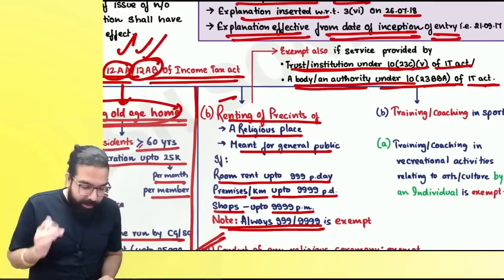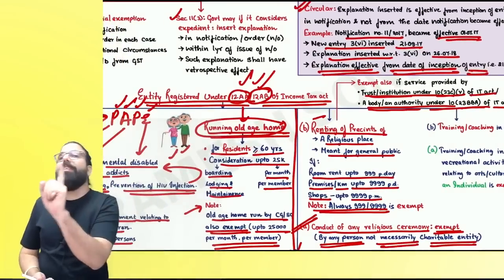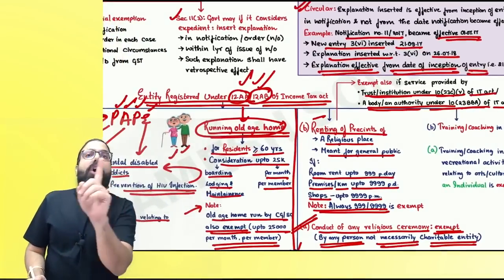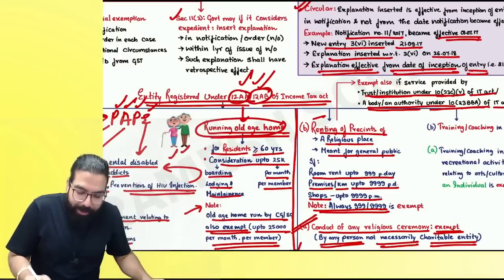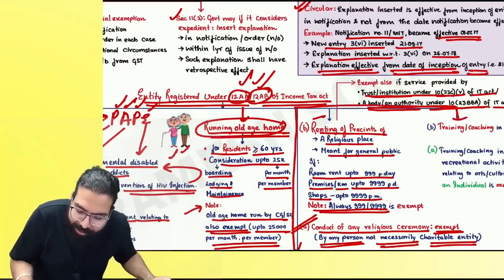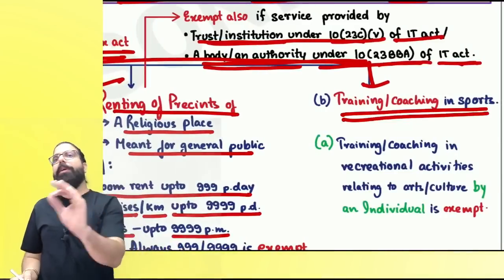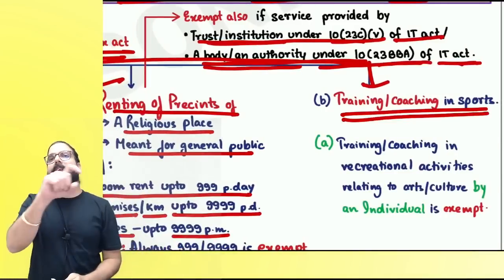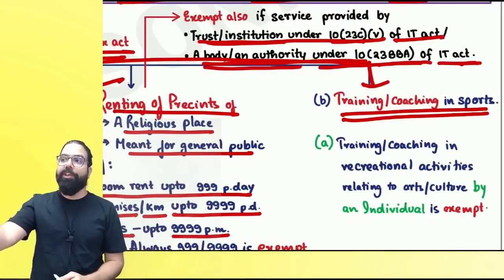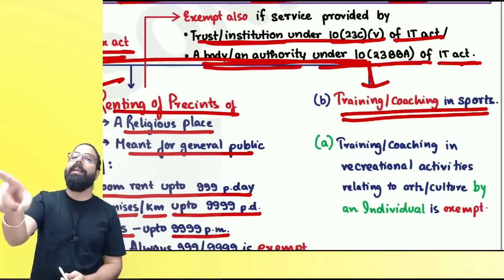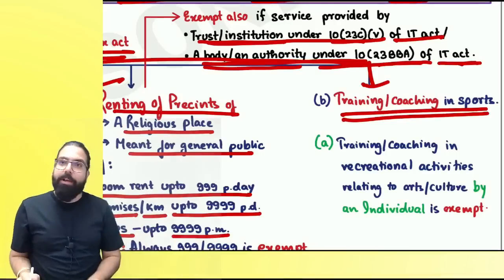Now, everyone over here, listen to me very carefully. This is a part of the amendment which I'll talk about. Now, if there's an entity registered under 12AA or 12AB, and it is giving training or coaching in sports, then it shall be exempt. Now, tell me one thing. If I started giving training or coaching in sports, will it be exempt? No. Training or coaching in sports, only if given by an entity registered under 12AA or AB, shall be exempted. Can I go ahead, everyone?